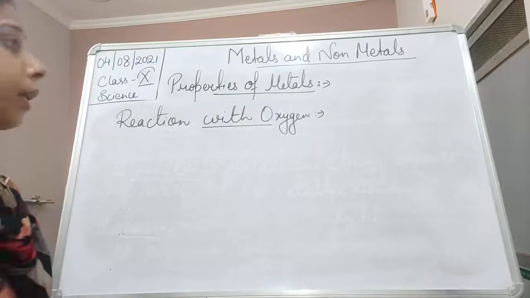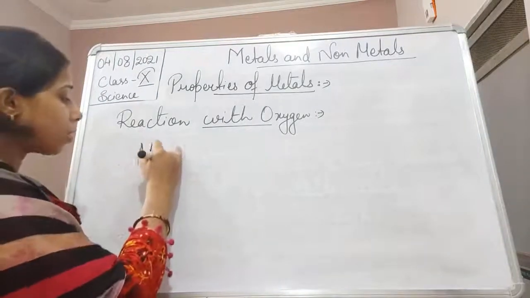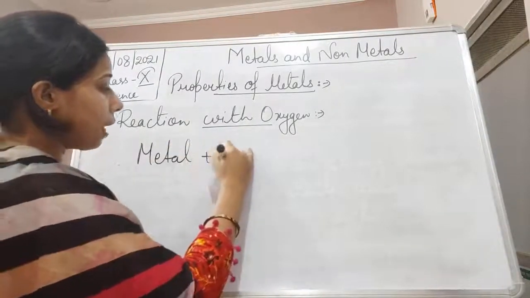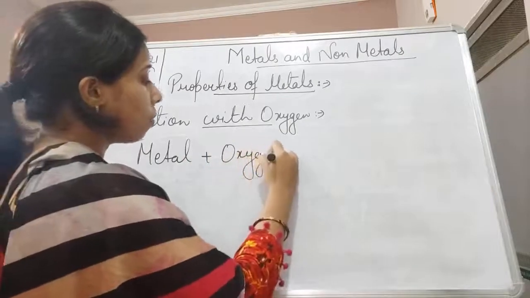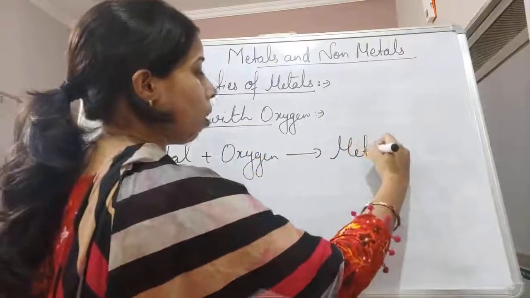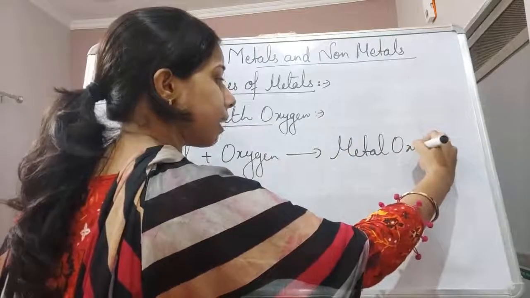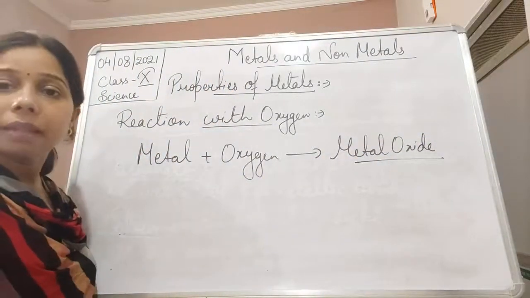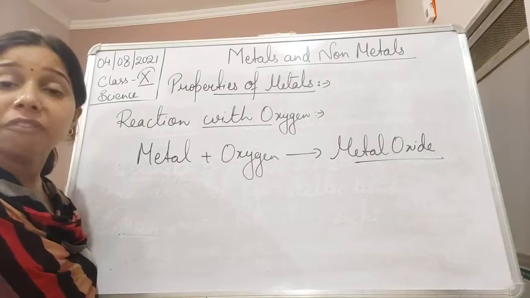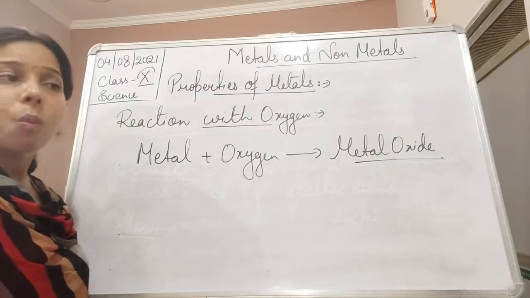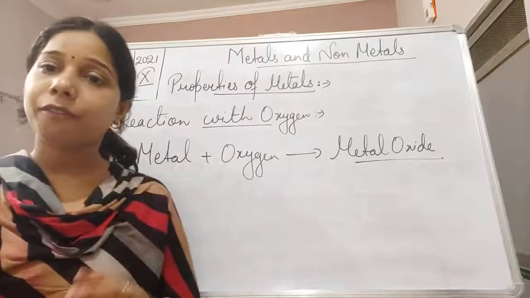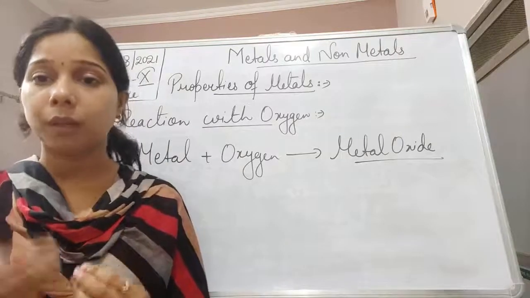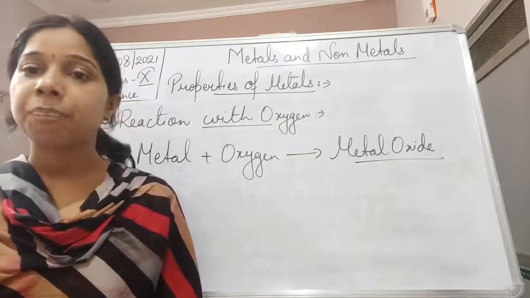A common reaction is that when metal reacts with oxygen, it forms metal oxide, but it totally depends upon the reactivity of the metal. Very reactive metals react vigorously with oxygen, while for others we have to provide heat, meaning we have to burn them in order to form their oxide.